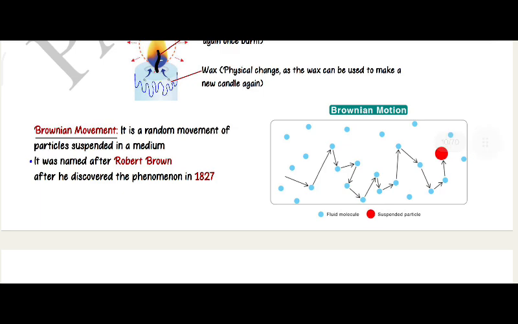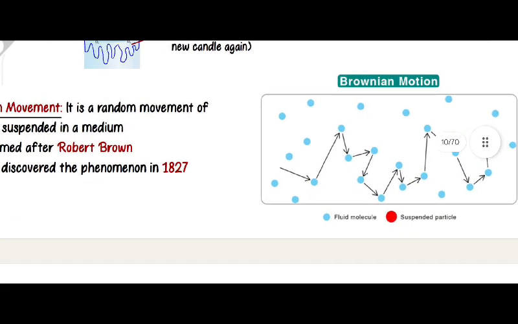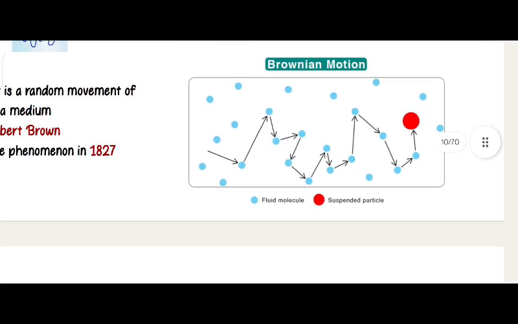Brownian movement: it is a random movement of a particle suspended in a medium. It was named after Robert Brown after he discovered the phenomenon in 1827. Brownian movement: blue, fluid molecule; red, suspended particle.